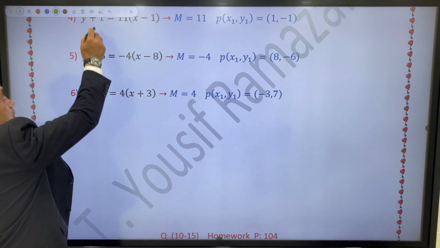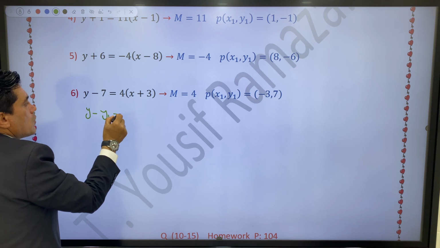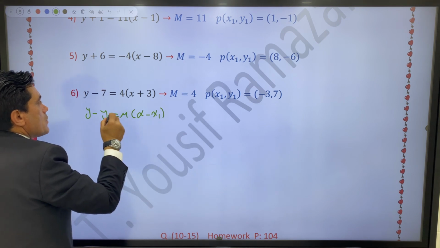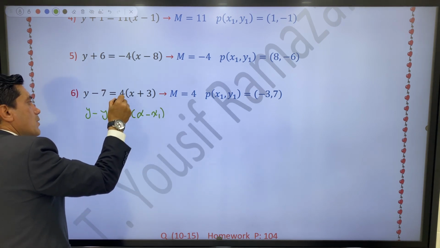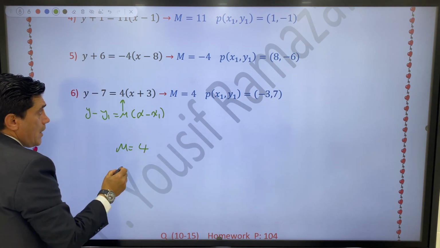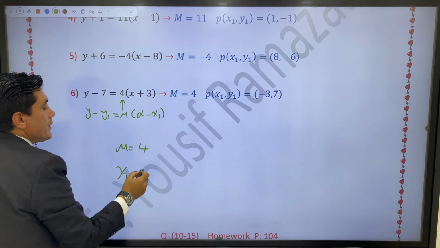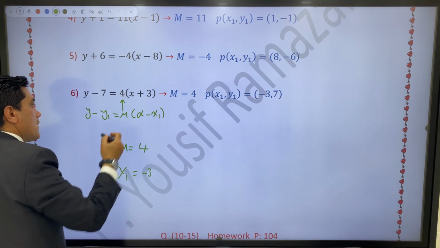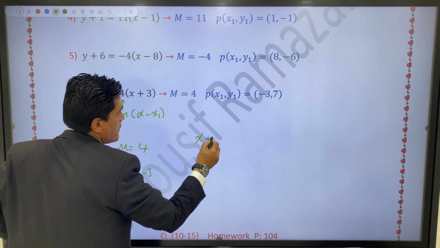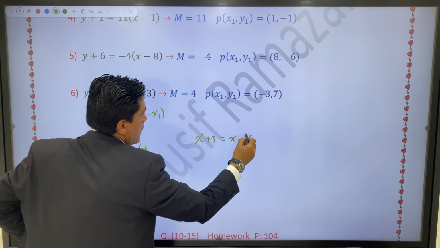By comparing with y minus y1 equals m bracket x minus x1, m equals 4. x1 equals negative 3. Why negative 3? Because of the opposite sign.